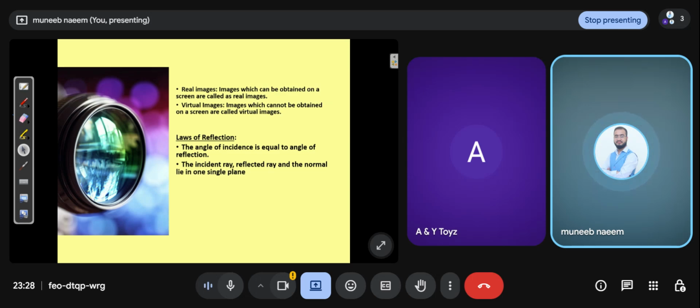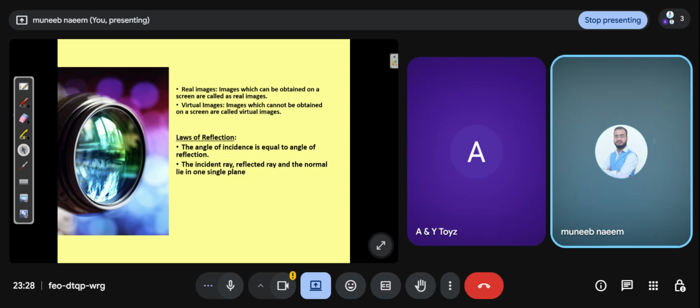Now the laws of reflection. We have two laws of reflection. The first law is that the angle of incidence is equal to the angle of reflection. The second law is that the incident ray, reflected ray, and the normal lie in one single plane. This is the law of reflection.